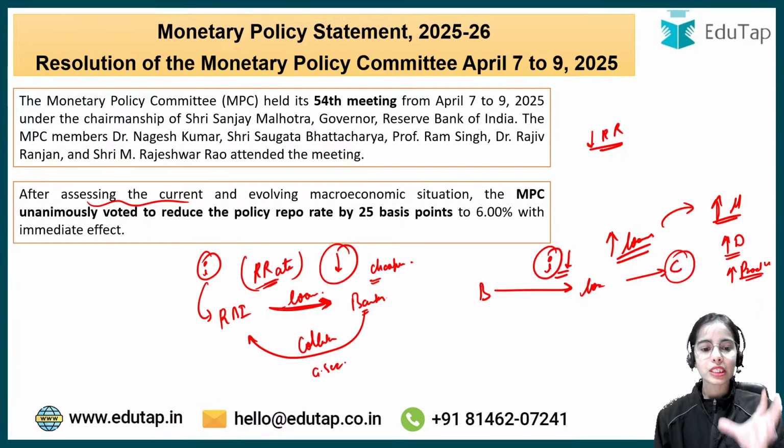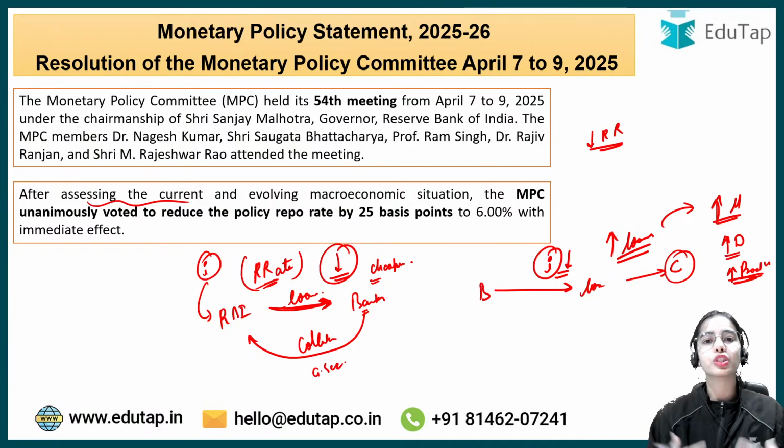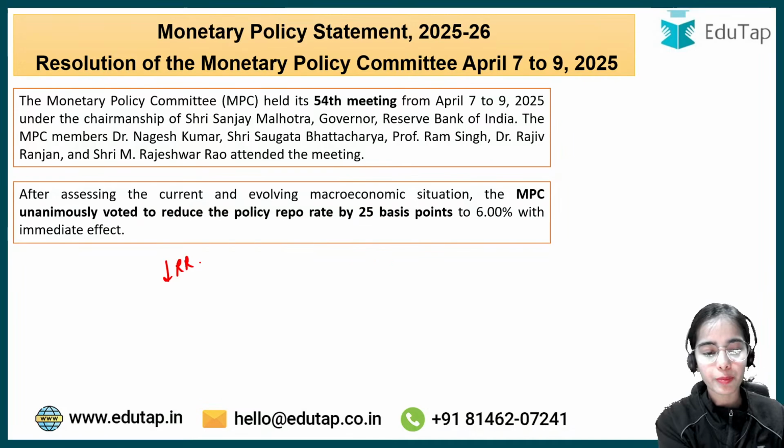Okay, so this is the idea that if the repo rate is decreased, it is decreased to boost the production, to boost the growth in the country. So RBI decreases the repo rate, that is the interest rate at which the RBI is providing loans to the banks.